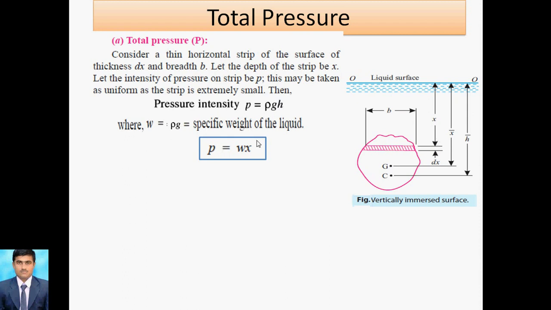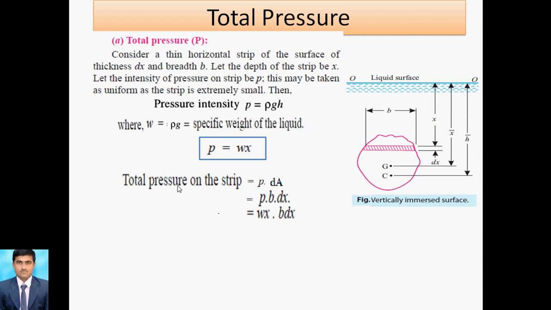So we can write P is equal to W and h is nothing but x. So this is depth, that is depth x. Now we go for total pressure. Total pressure means pressure is equal to force upon area, so pressure force is equal to pressure into area. So total pressure is equal to pressure into area.